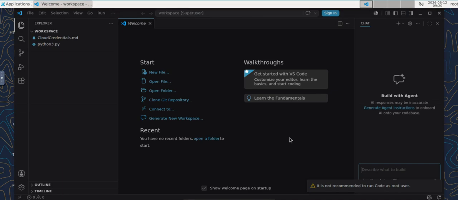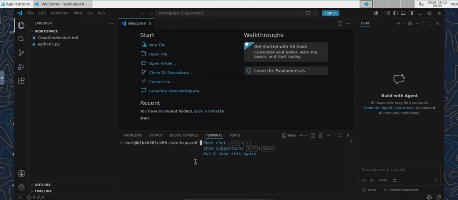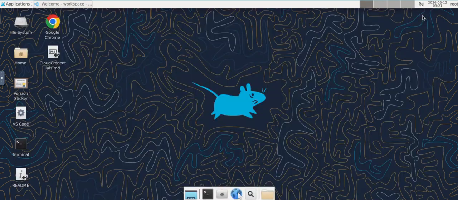So whatever the user wants to use, they may simply use it, and whenever they close an instance, it will still be persisted if they come back. We give support for multiple tools, including VS Code, which I am currently demonstrating, and there is also Python support on the Sandbox. A user may create multiple instances, multiple plugins, and all the other things, and it will be persisted even if you close and reopen it.